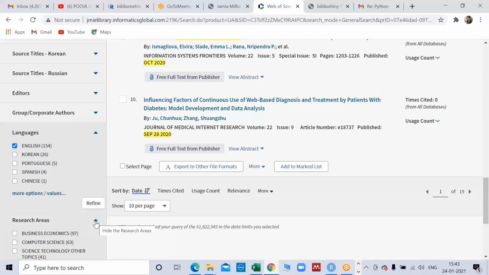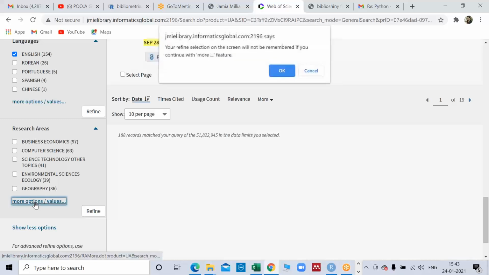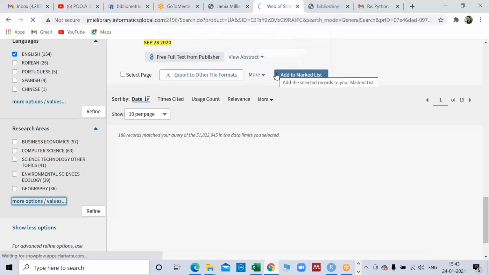And research area. This is very important. In Scopus and Web of Science, you can find a little bit of difference. In Scopus, business, accounting, and management are in the same place, but in Web of Science, these are two different places.